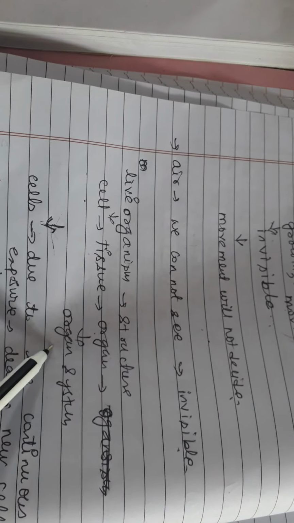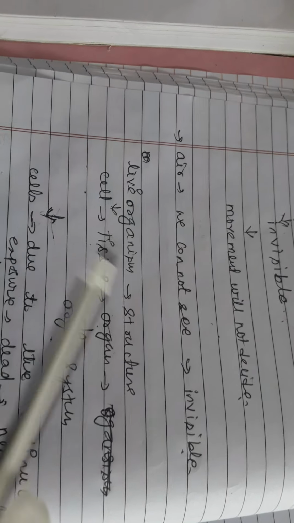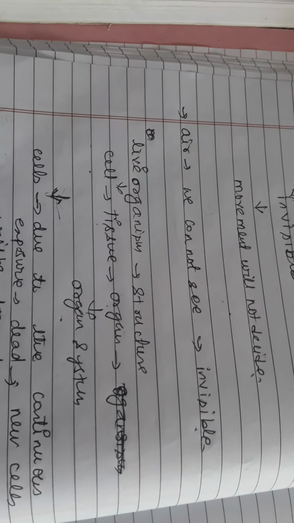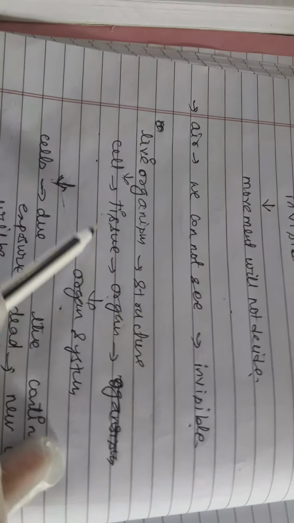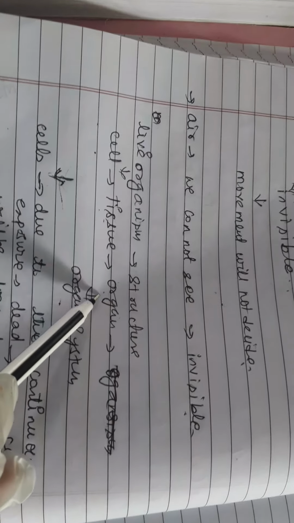For example, take the human digestive system. It consists of the mouth, which leads into the esophagus, then the stomach, small intestine, etc., which we will be discussing later on. So cells, tissues, organs.